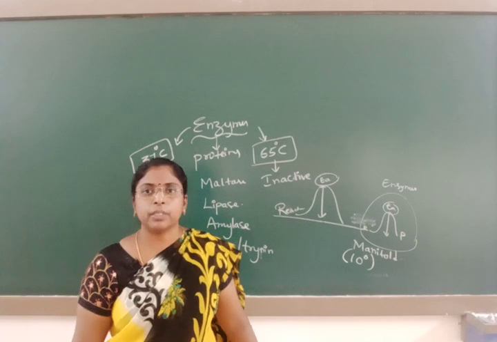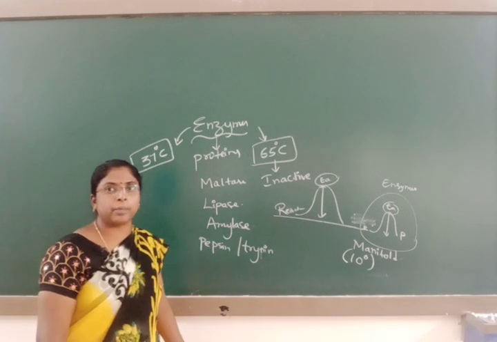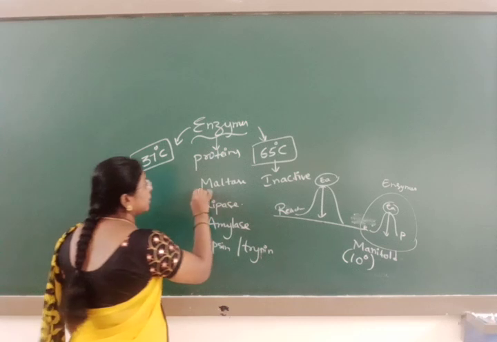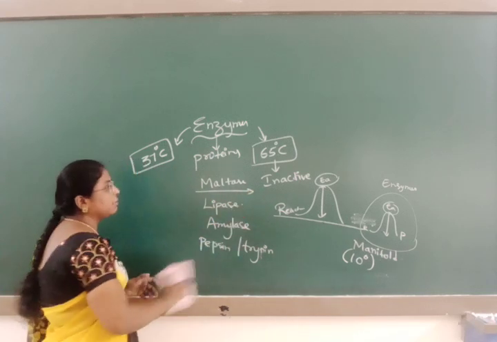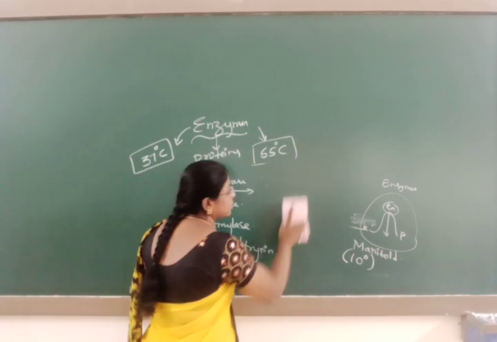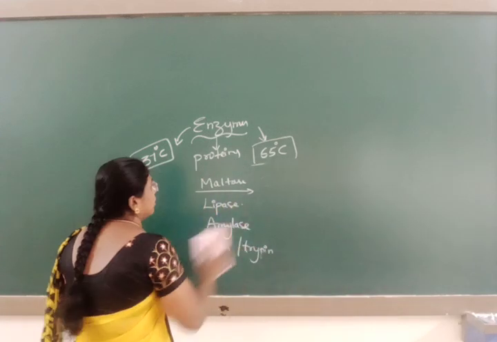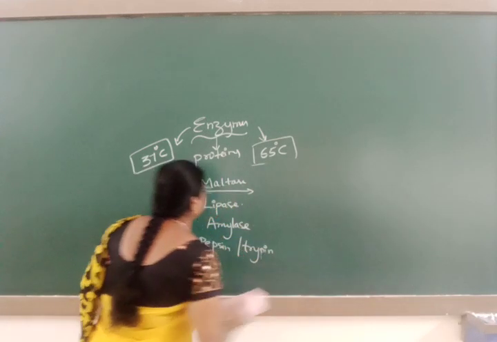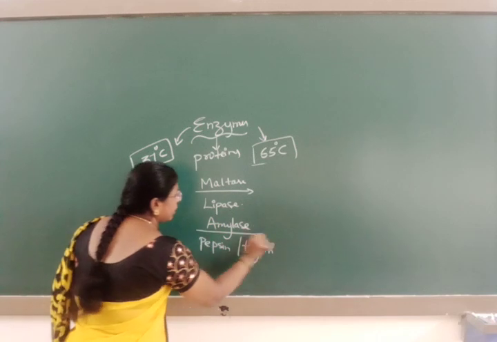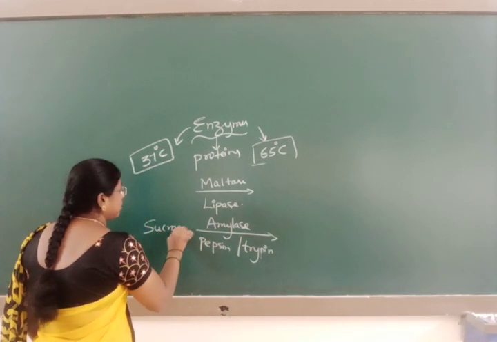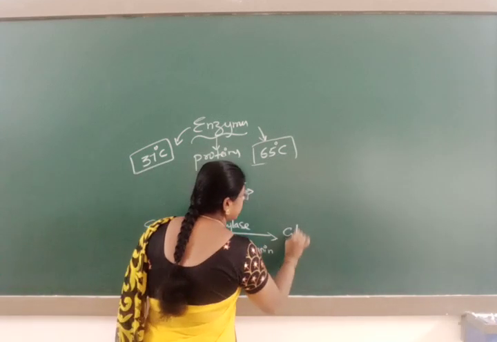Let us see some of the reactions which take place in the presence of enzymes. For example, sucrose on hydrolysis produces glucose and fructose.